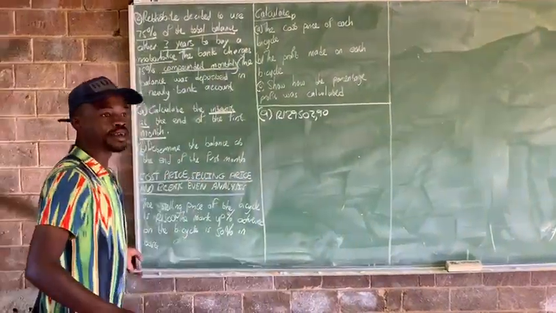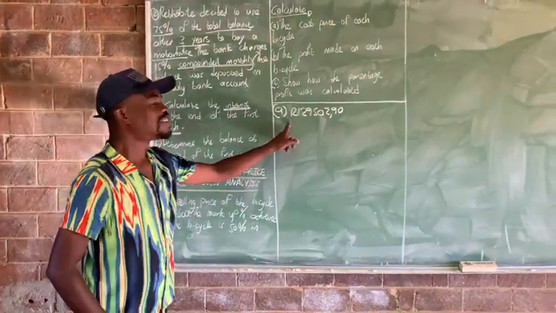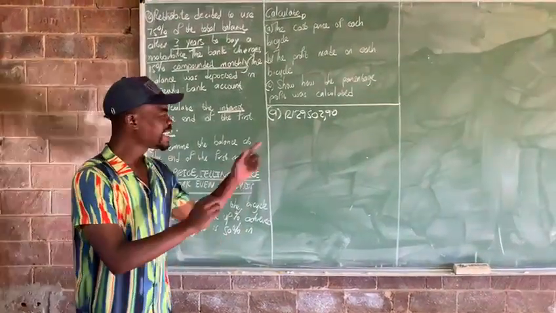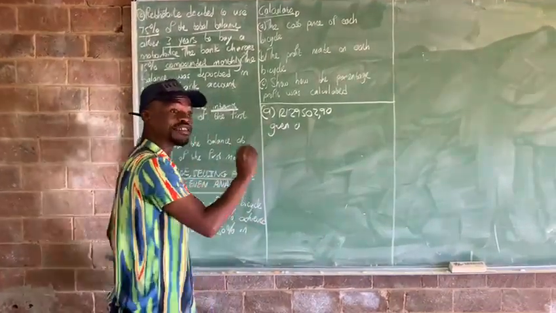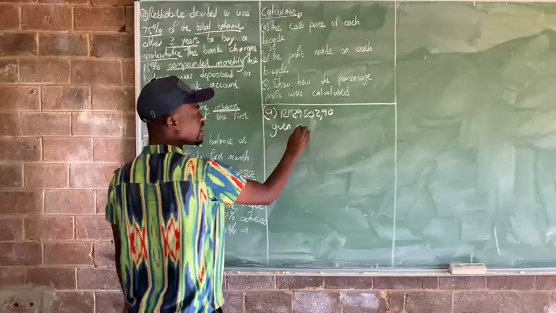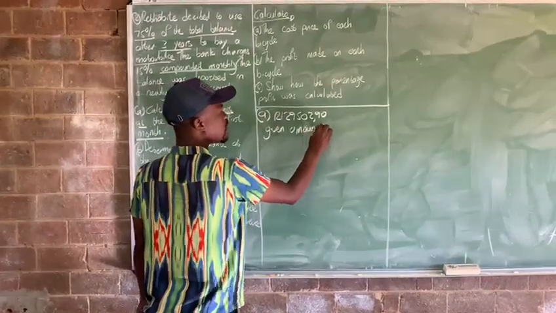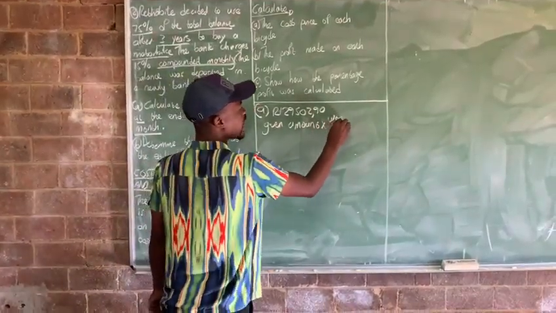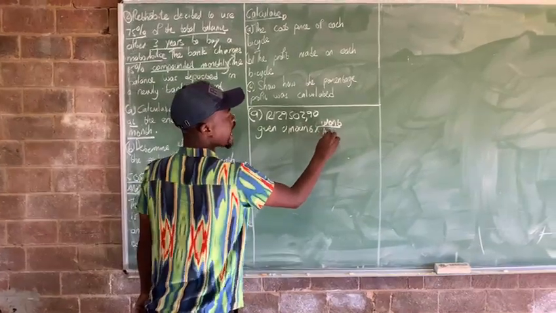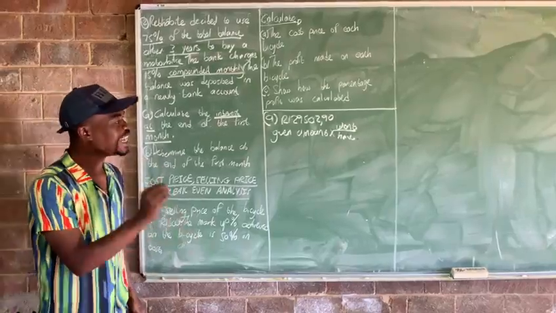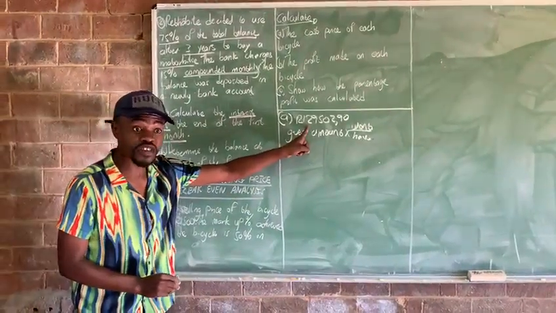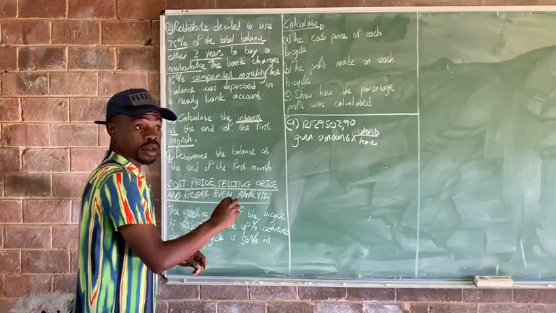Thank you. So now listen attentively. Remember, we always use this method when you're dealing with percentages. We say: given amount, times what we want, divided by what you have. Are we clear, guys? Yes. So now, how many percent did she use of that amount? 75%.